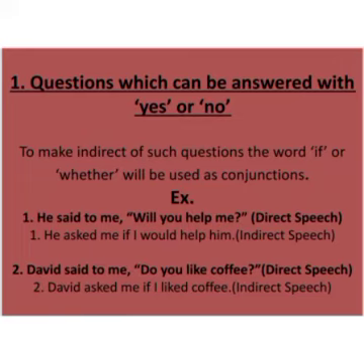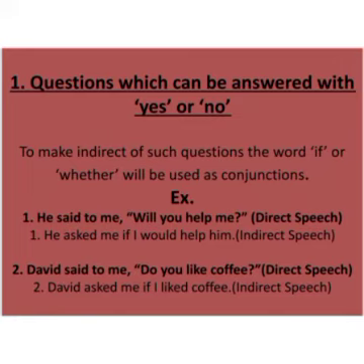One is he said to me and another is will you help me? When we change this sentence from direct to indirect, we join it with the help of a conjunction, and then in place of two sentences it becomes one sentence.